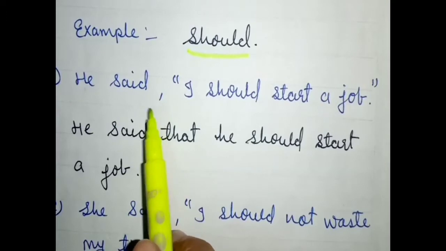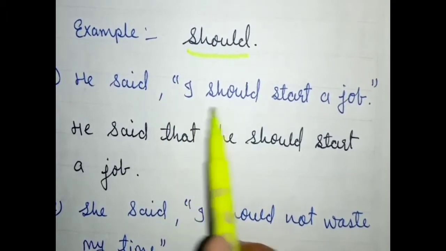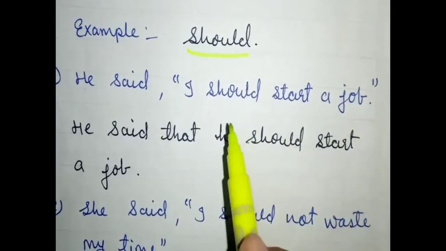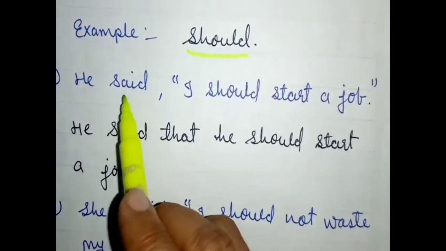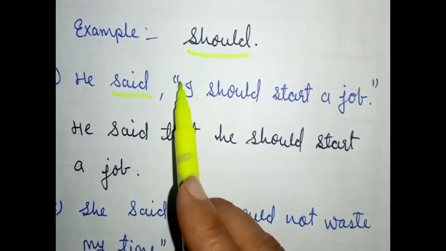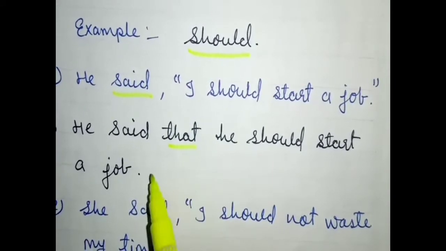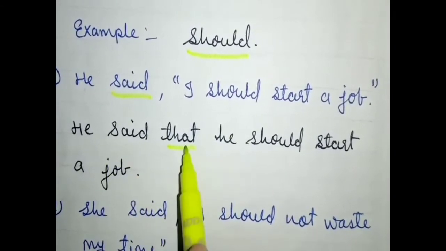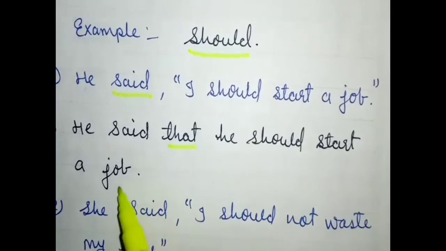See the example. He said, "I should start a job." See how we change it. As I taught you the rule, said will remain the same, comma and inverted comma removed, in place of it we will add that. So, he said that he should start a job.